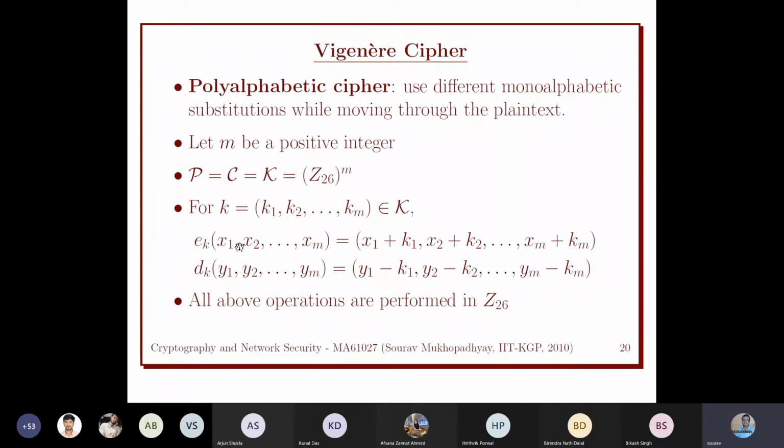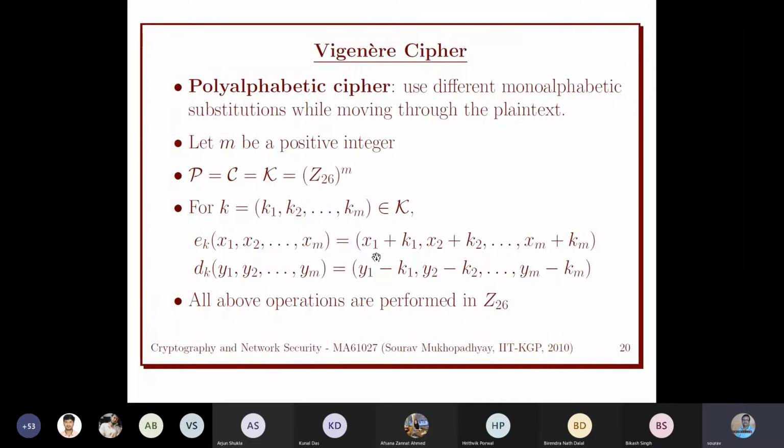So if we have this key K1, K2, ..., Km, this is our key, which is shared between Alice and Bob. Then what is encryption? We use the shift cipher on each of these alphabets. So the first alphabet we shift by K1, the second alphabet we shift by K2. Simply additions, which we have seen in the shift cipher.